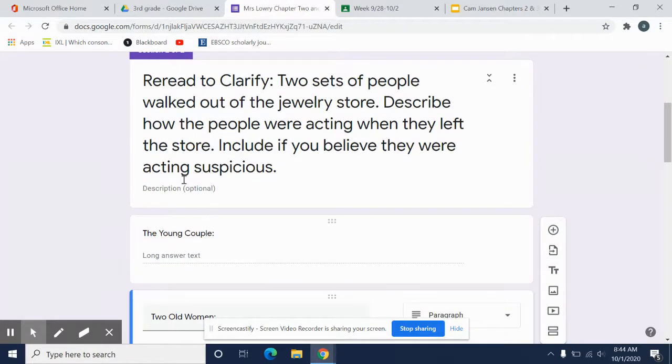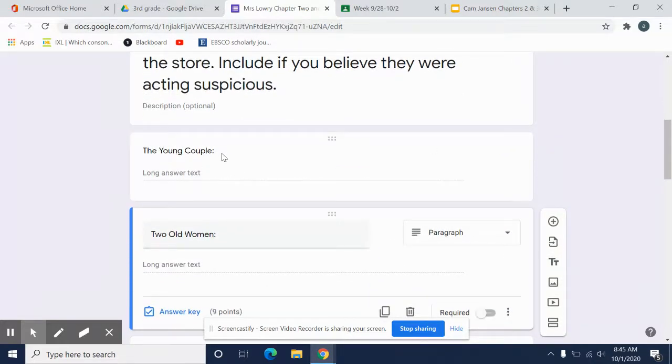The first questions ask us to reread to clarify. Two sets of people walked out of the jewelry store. So think back to the story how two different sets of people walked out of the jewelry store. In these questions, you're going to describe how the people were acting when they left the store. Include if you believe that they were acting suspicious. So that word suspicious kind of means like guilty. Were they acting guilty?